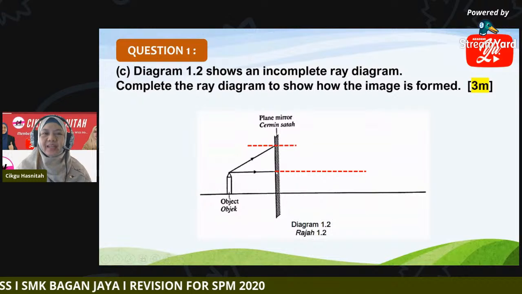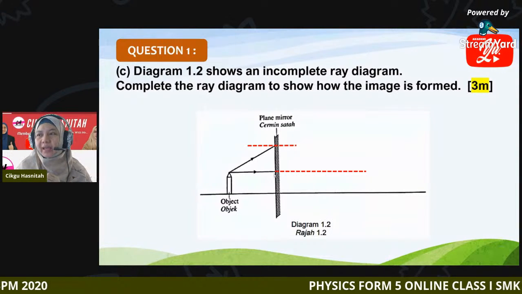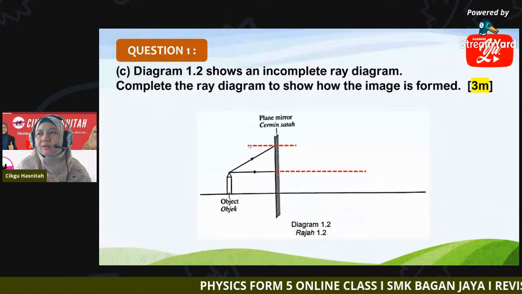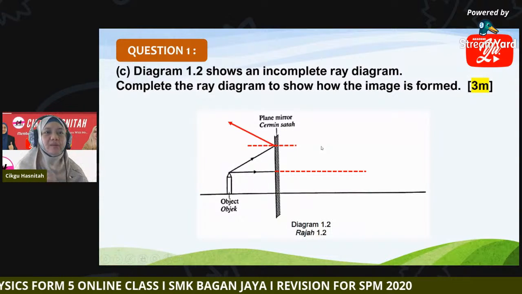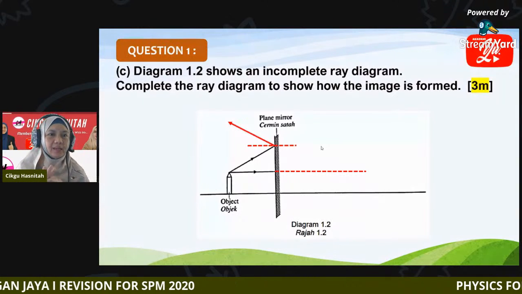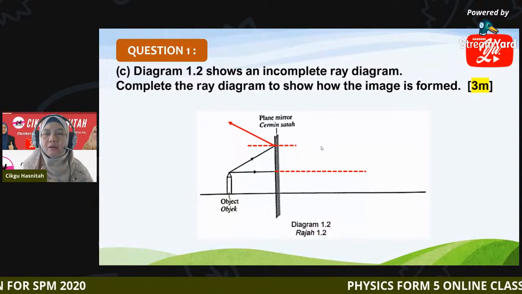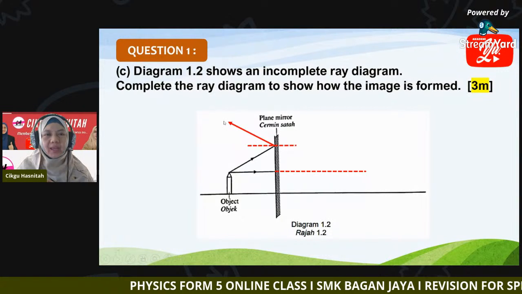This dashed line shows you the normal for the first incident ray, and this is the normal for the second incident ray. Remember, this is reflection. In reflection, angle of incidence is always equal to angle of reflection. So this is the reflected ray.